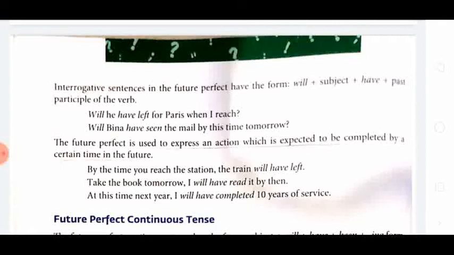And the future perfect is used to express an action which is expected to be completed by a certain time in the future.